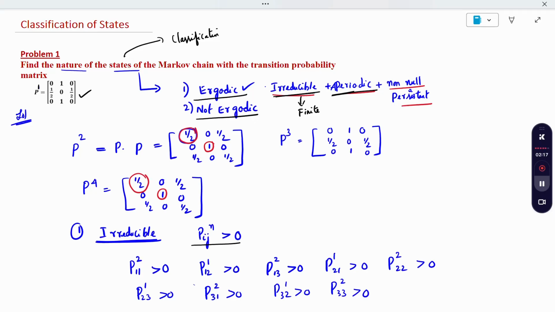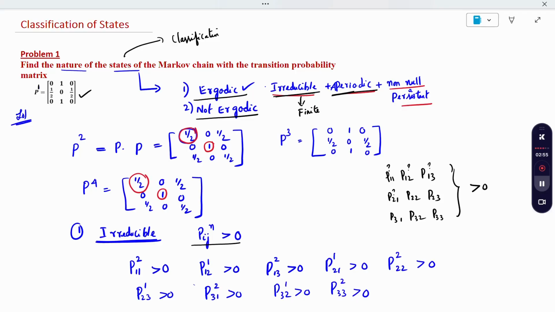So every element, starting with the first element p11, then p12, p13, p21, p22, p23, p31, p32 and p33, all should be more than 0, not 0, at some power of n. This power n can vary.